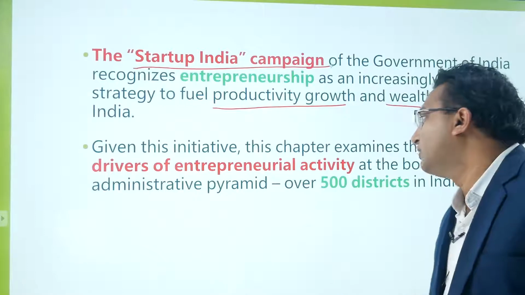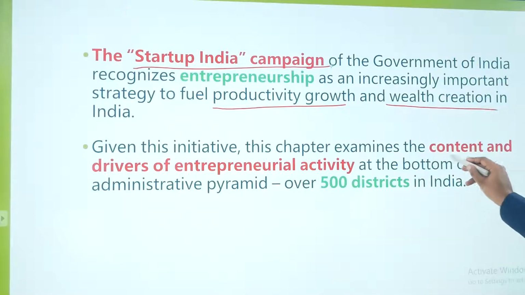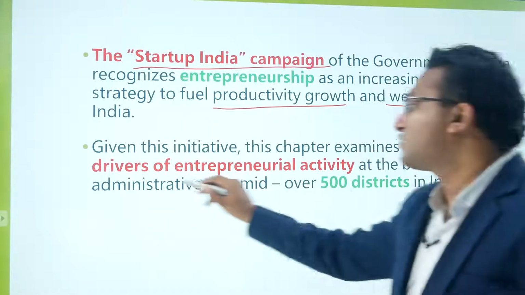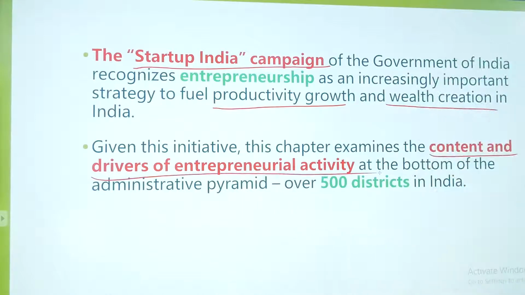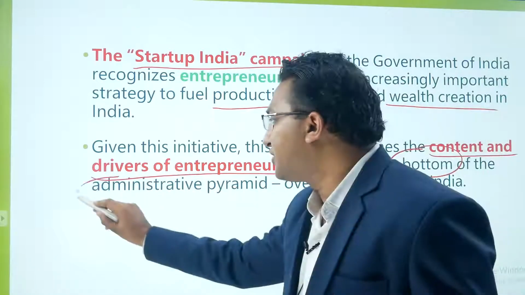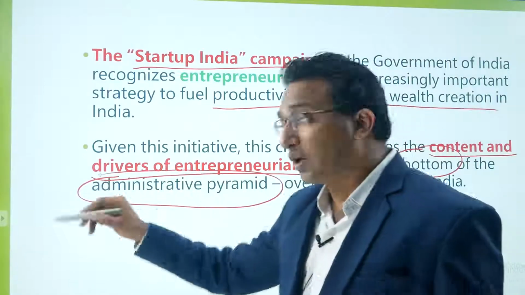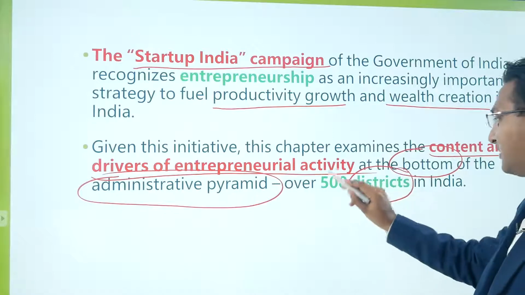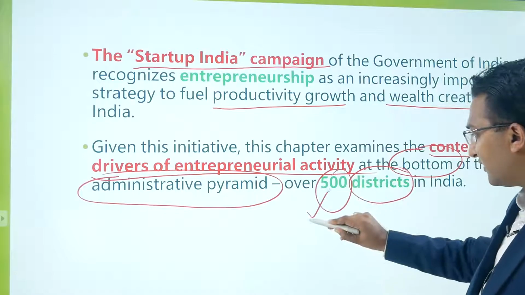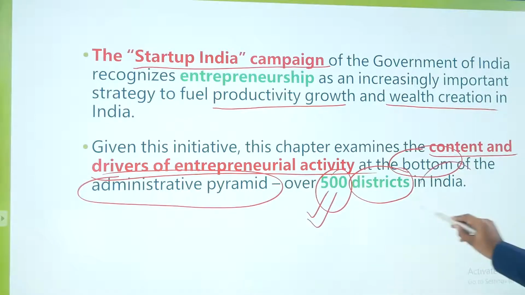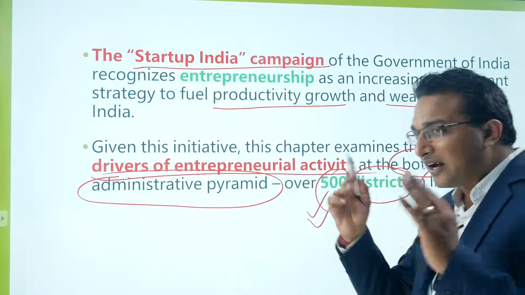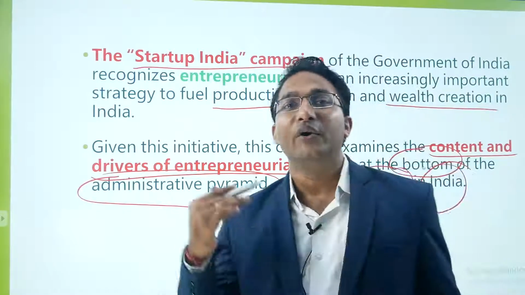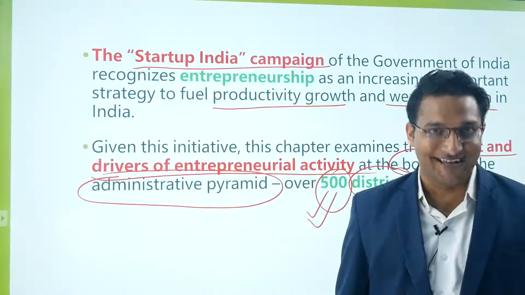Given this initiative, this chapter examines the content and drivers of entrepreneurship activity at the bottom of the administrative pyramid. The bottom of the administrative pyramid of the government is basically the district. So it is observing the data of 500 districts of India, right? This analysis we are doing for the 500 districts of India.